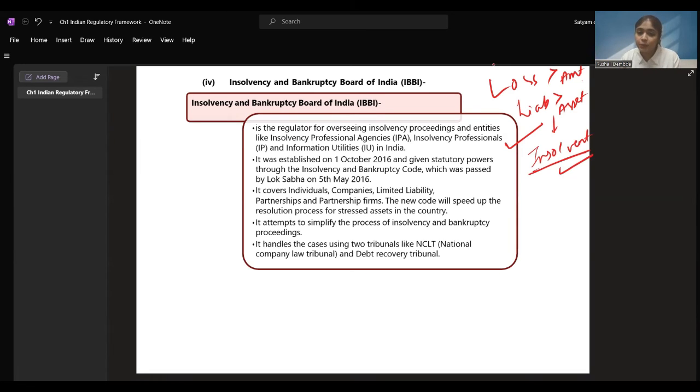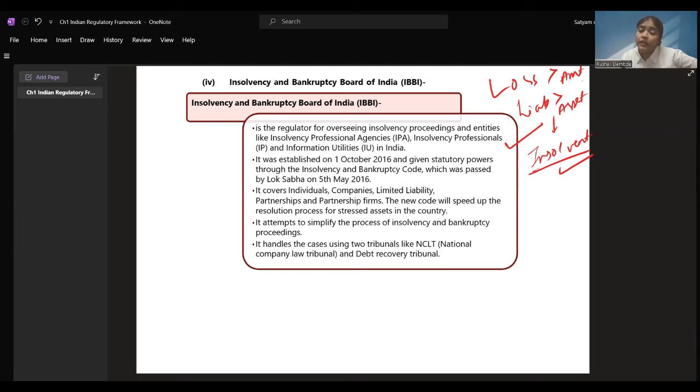So all these insolvency proceedings, how the money is to be recovered, who is going to be paid first, are taken care of by the Insolvency and Bankruptcy Board of India, right? For this, they have insolvency professional agencies and insolvency professionals. We chartered accountants also become insolvency professionals after clearing the examination, and you can also become one. And there are information utilities in India, which are set up for gathering all the information of the companies.